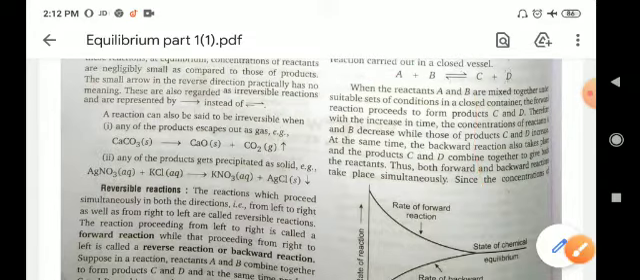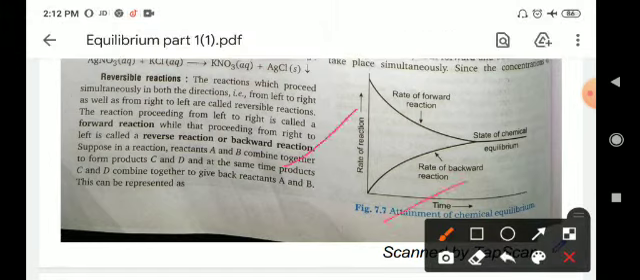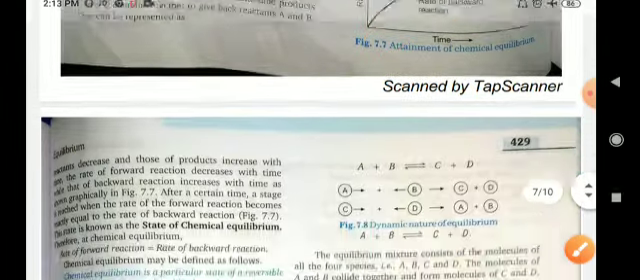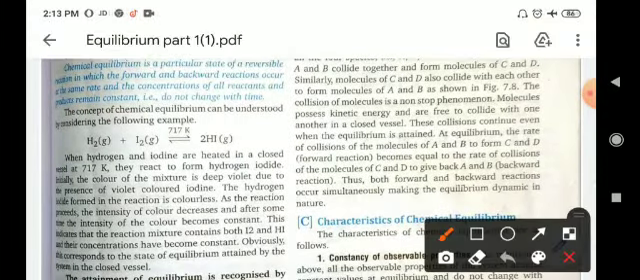condition will develop? If you draw a plot between rate of the reaction and time, you can see here the rate of the forward reaction and rate of the backward reaction at a point become equal, and this condition is known as chemical equilibrium. So chemical equilibrium is a particular state of a reversible reaction in which the forward and backward reactions occur at the same rate and the concentrations of all the reactants and products remain constant.